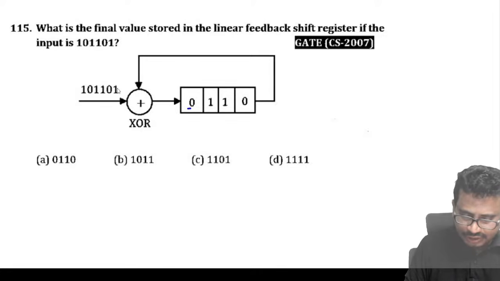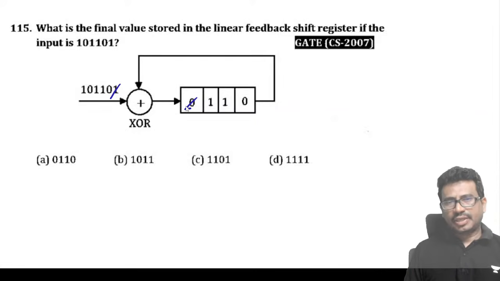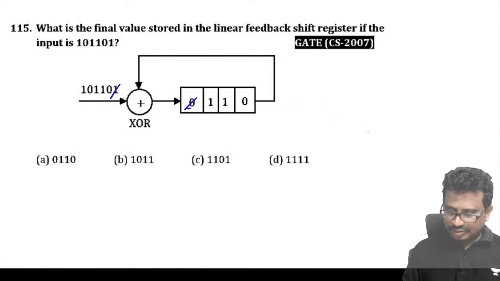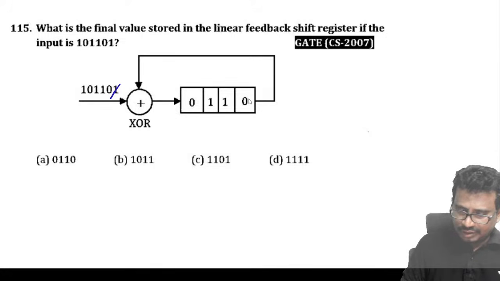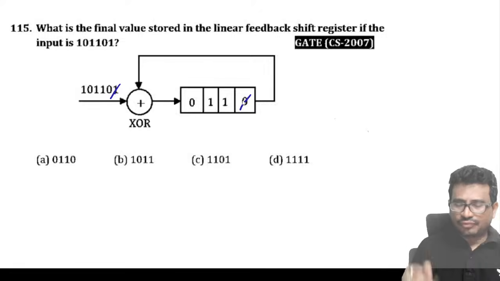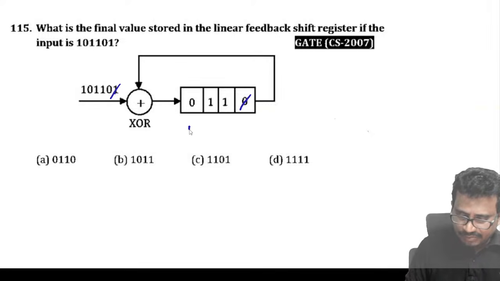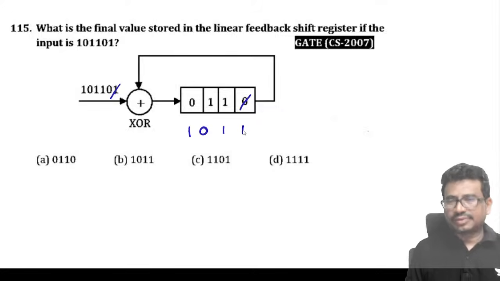First this input will come, and then thereafter this one. XOR between 1 and 0 is 1, so that 1 will come here, and this 0, this 1 and this 1.